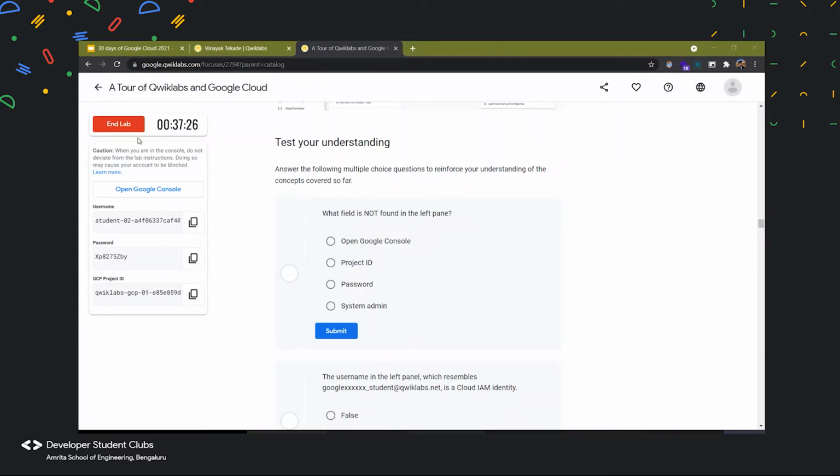So this is our left pane. So what is not present over here? The password is present over here. So we have the credential to log into Google Cloud account, right? Yes. So it is system admin. You are correct. So we have Google Console present, we have project ID present, and we have the password as well. So our system admin is not present over here. So that's a correct answer.